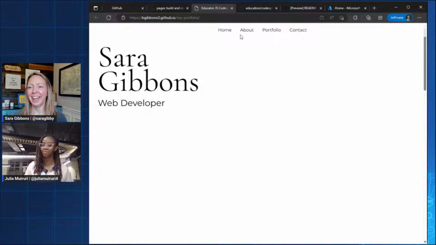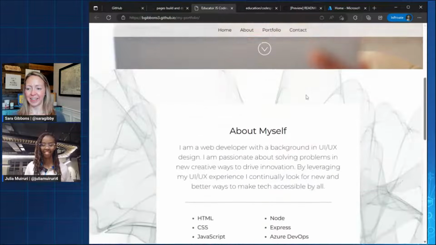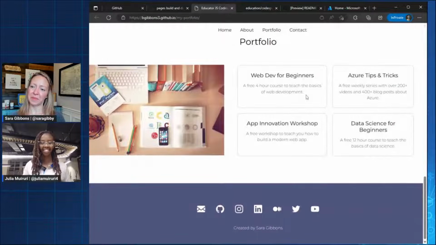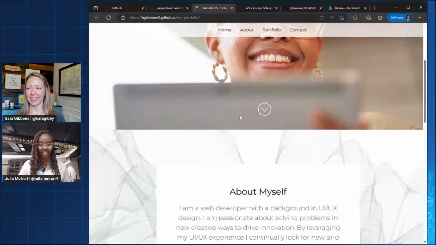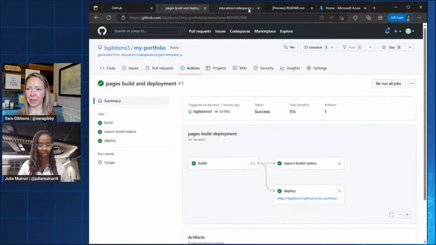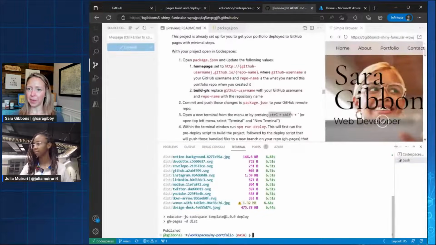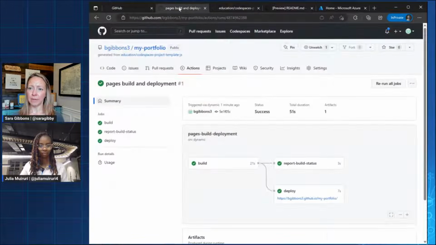Yeah, it is pretty exciting. Wow. Wow. This is great. Live demos work. True live demos actually work. This is awesome. Yep. Excellent. So just to recap a little bit, we created from the template repo to our own repository. We've customized the site with our personalized information, and now we've deployed it. So it is live to the world.